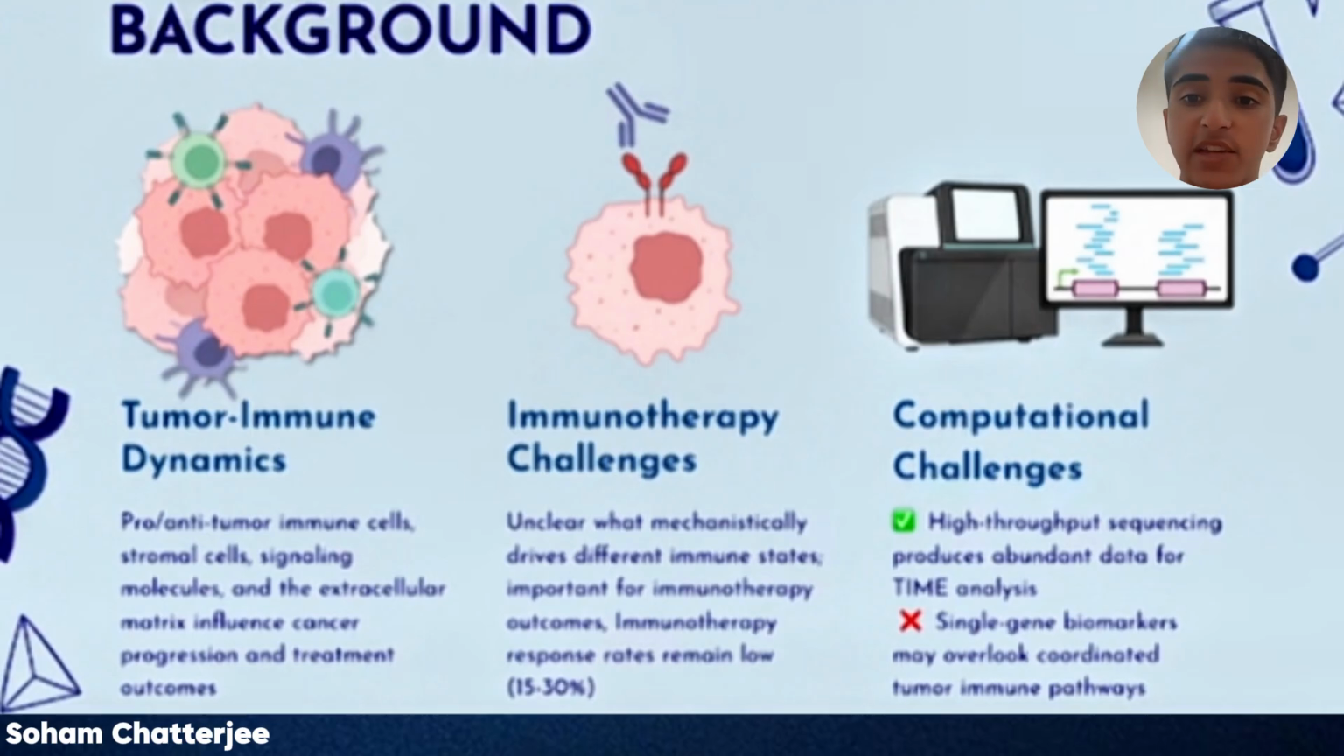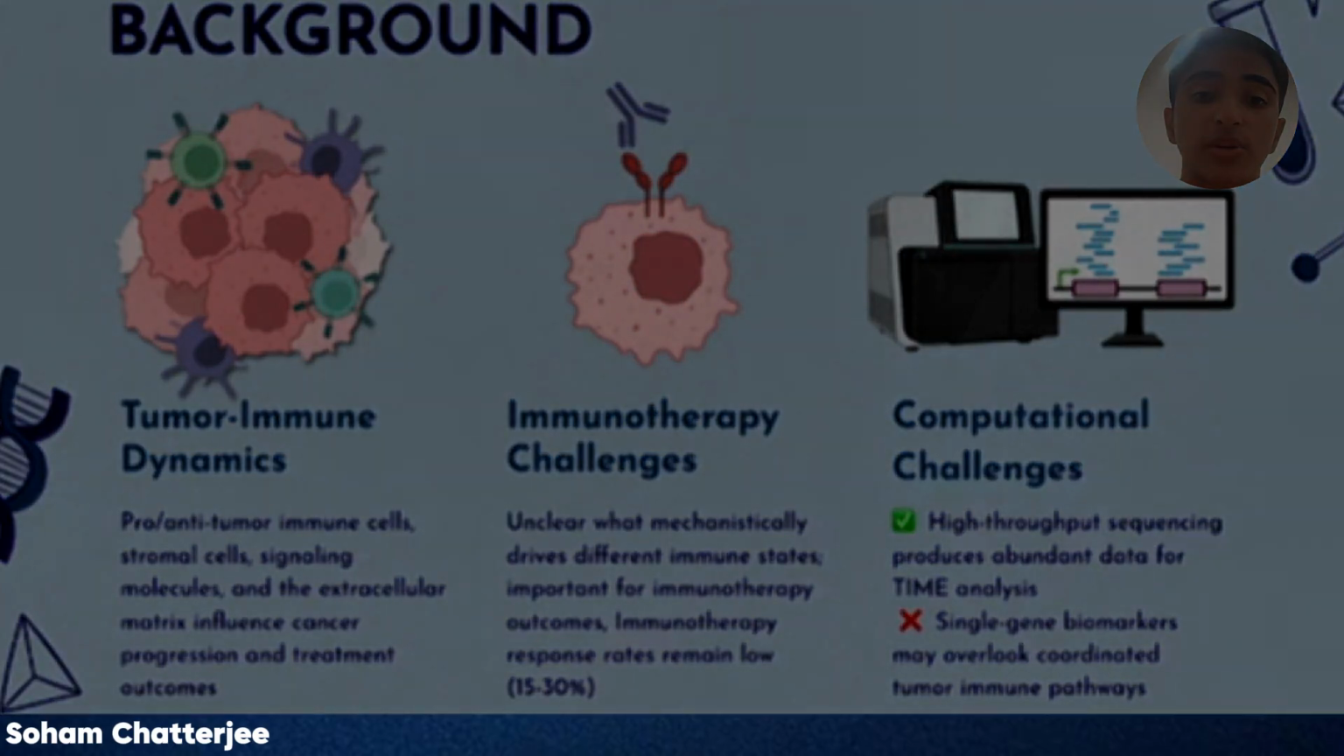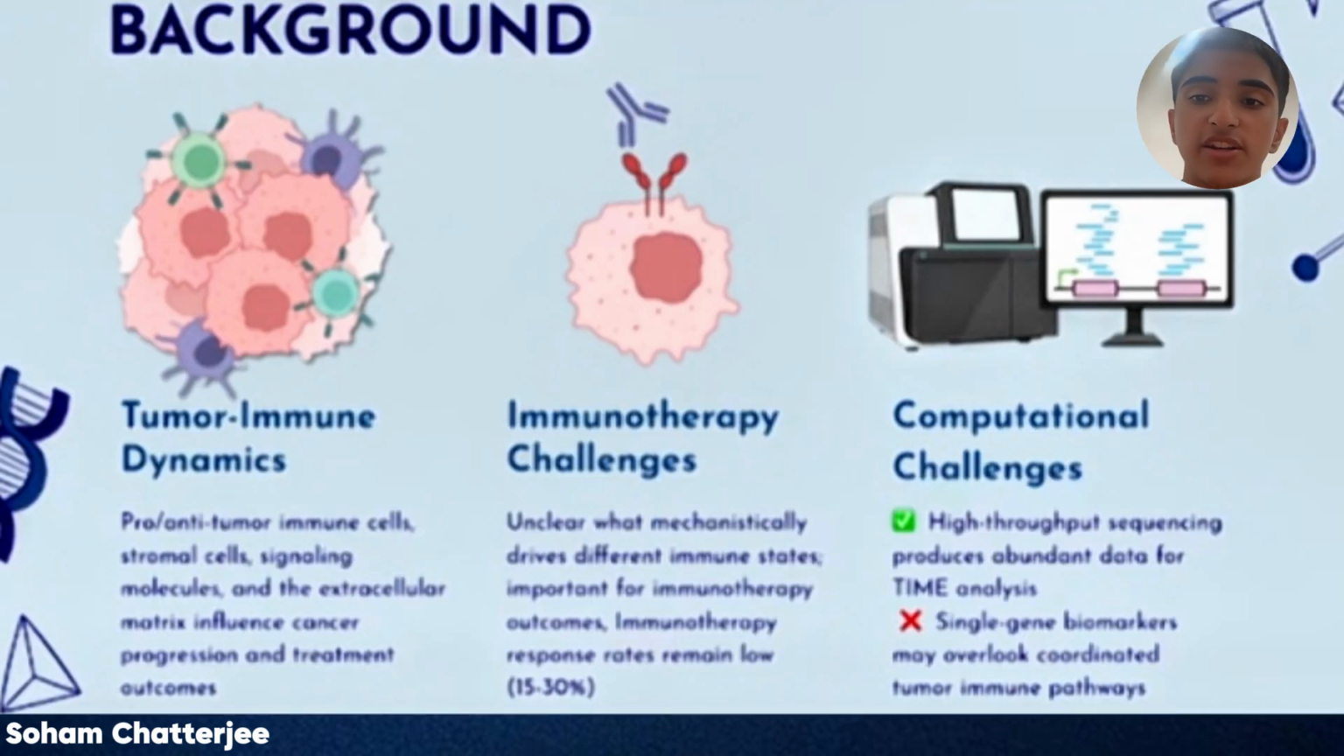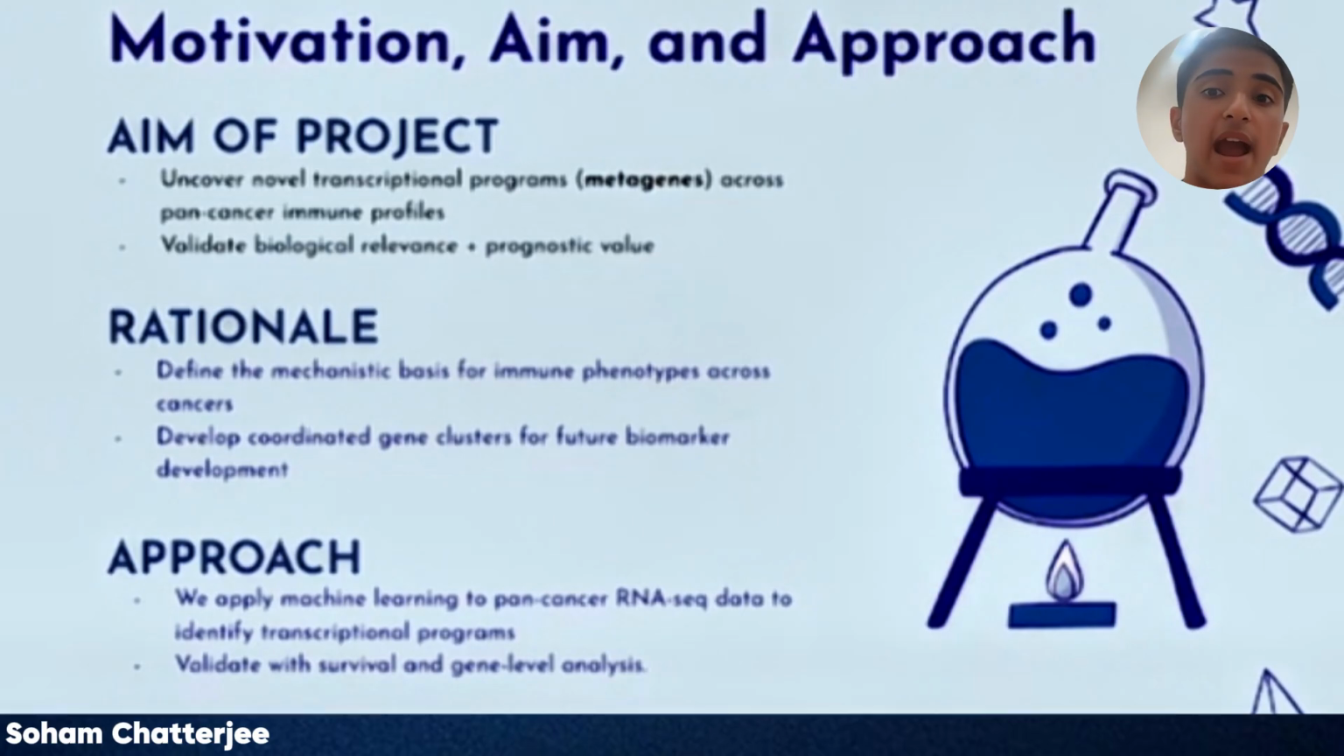Nowadays, we have high throughput sequencing technologies like RNA sequencing, which allows a comprehensive profile of a patient's gene expression, which can be used for deep analysis of the tumor immune microenvironment. However, an issue is that many computational studies will focus on the impact of a single gene, which can overlook broader coordinated pathways. So what this project aims to do is to identify transcriptional programs, which are gene clusters, which we call metagenes, rather than single genes, that can represent the tumor immune landscape across a wide range of cancer types and patient samples. We will validate these clusters for their relevance to biological pathways and their prognostic value.